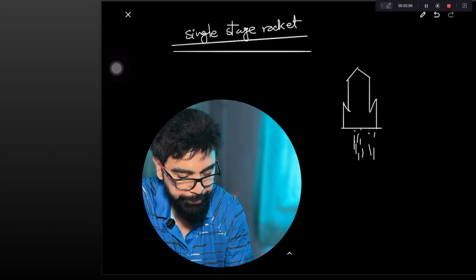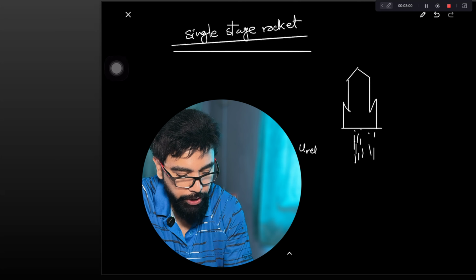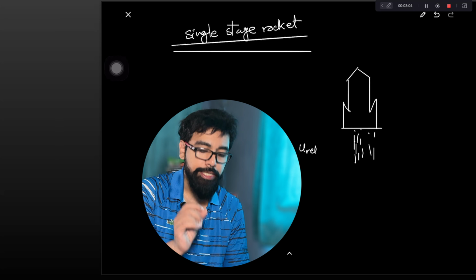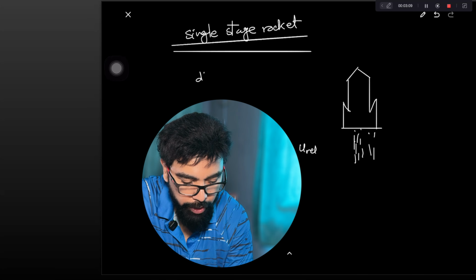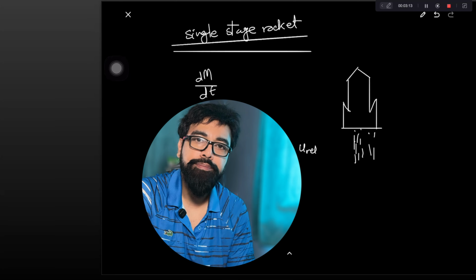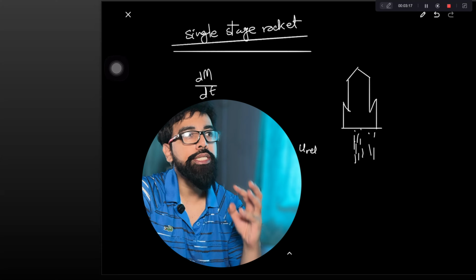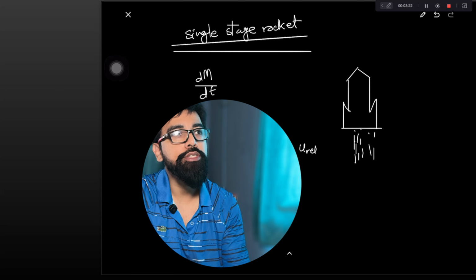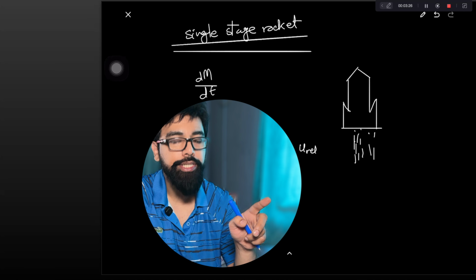So fuel is burnt. So for all rocket equations, remember that the relative velocity of the gas emitted by the exhaust is constant. It is given by U_rel. And the rocket has to burn fuel. So it is burning fuel at the rate of dm/dt. But remember that this dm/dt term is there because the mass is reducing with respect to time as the fuel is burnt. So obviously there will be a negative sign because this dm/dt is a negative quantity.